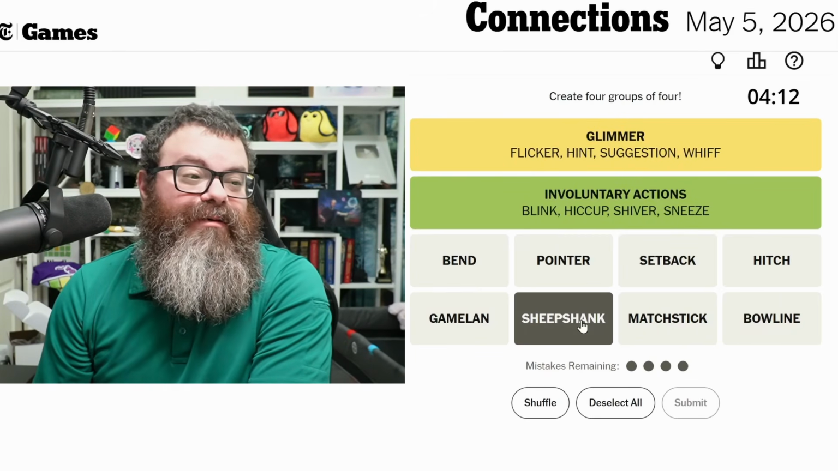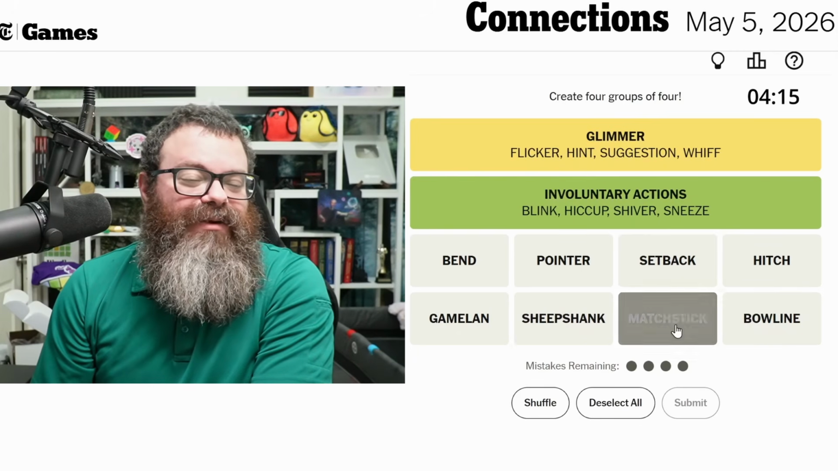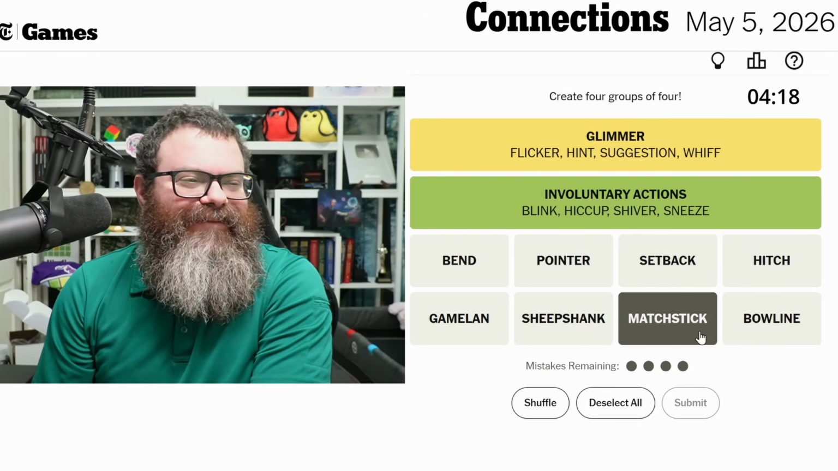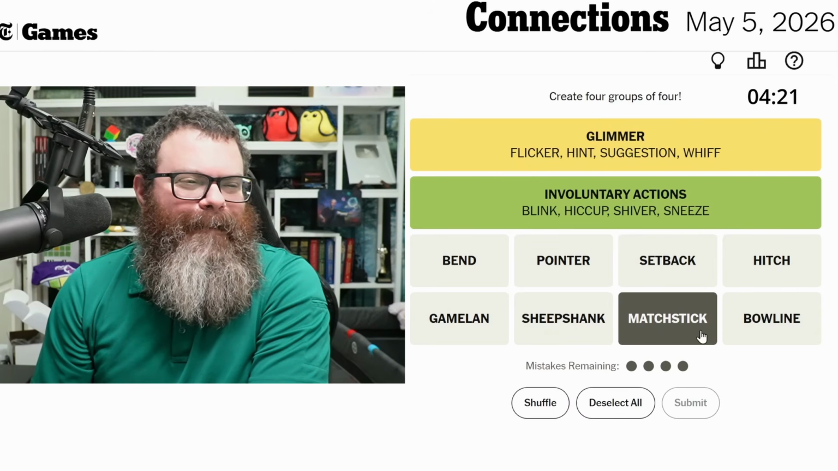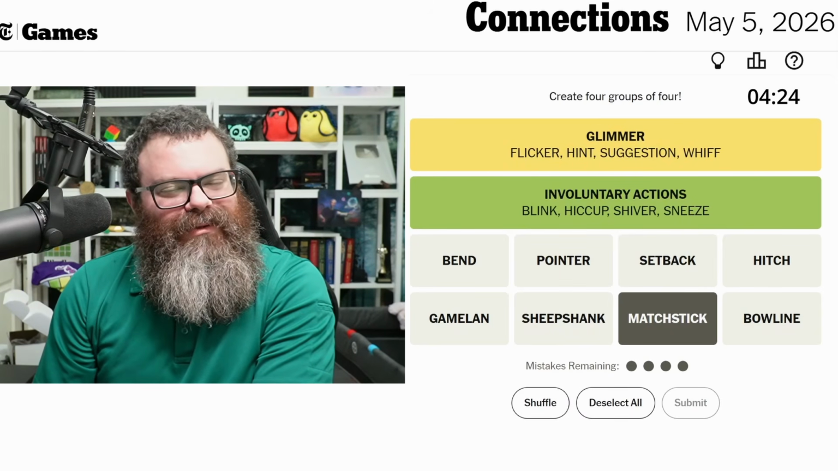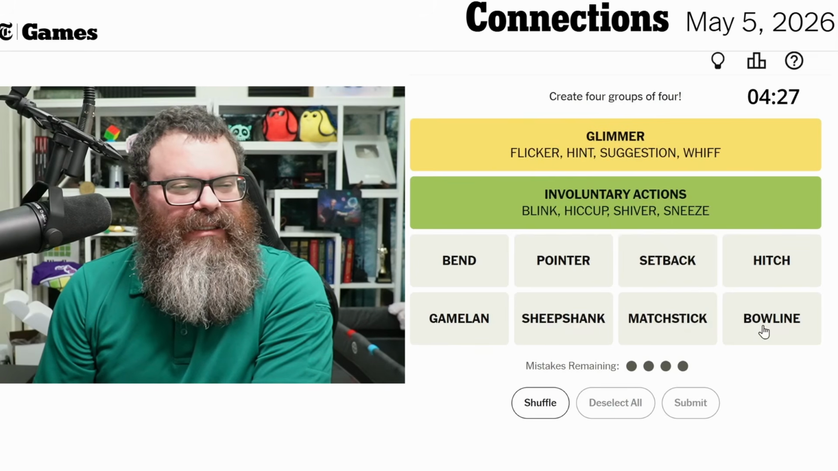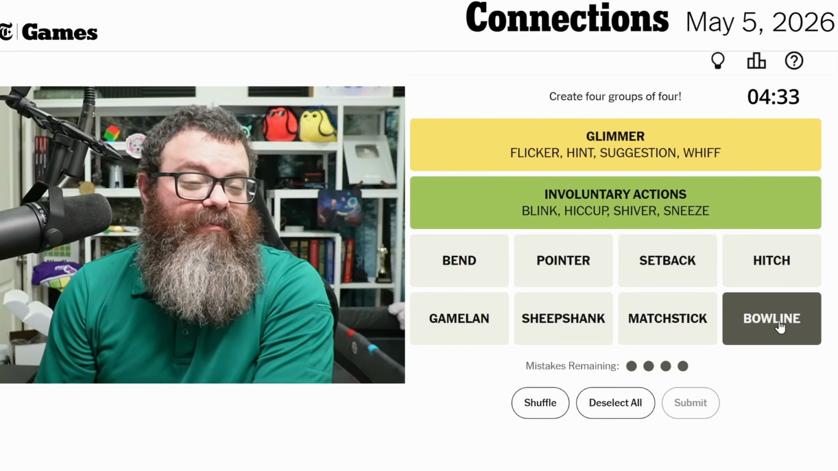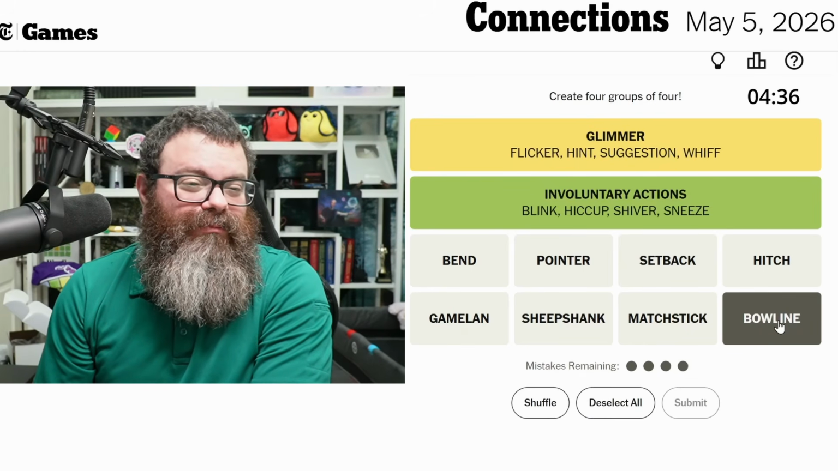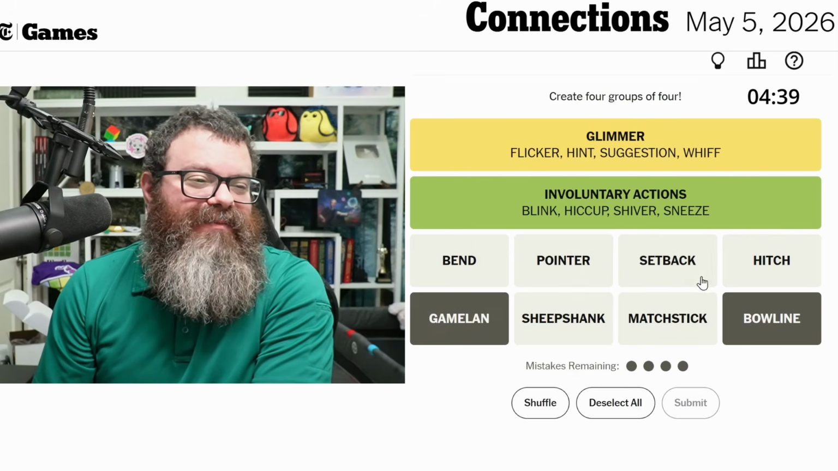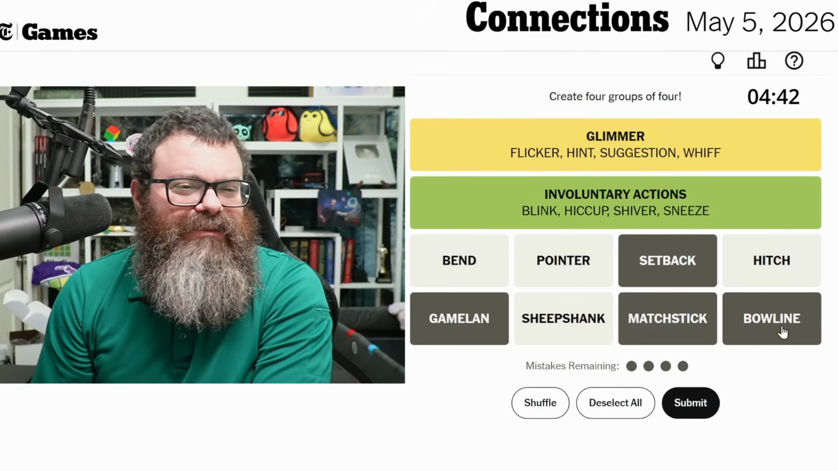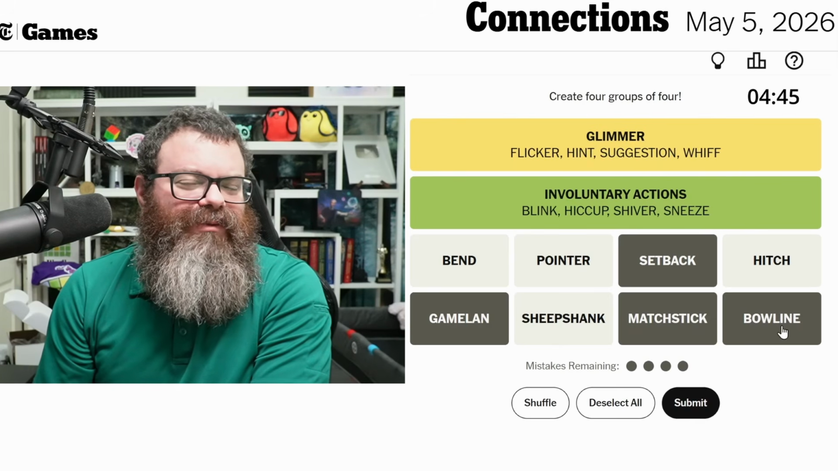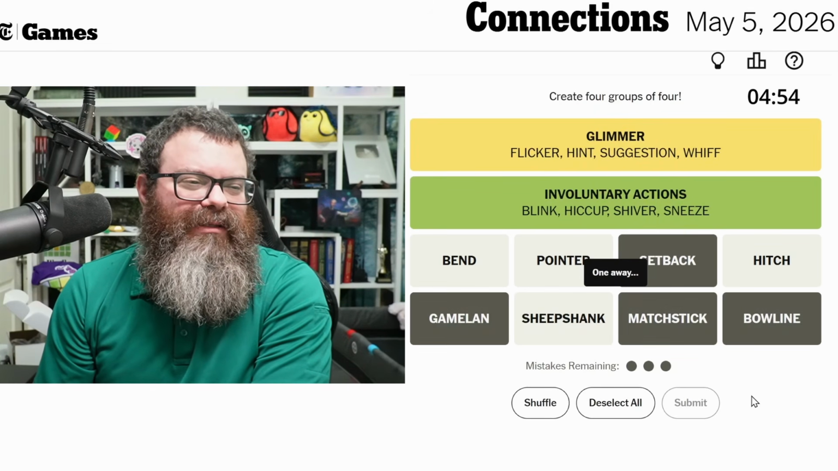Sheep shank is just the shank bone of a sheep, right? I know what a matchstick is. What are we doing with it? Bowline. Bow or bow or bowl? It does start with bowl. Could it be game set match bowl? I don't know what bowl would be. Let's try it. One away.